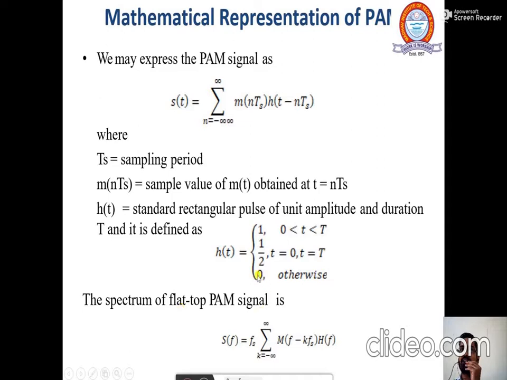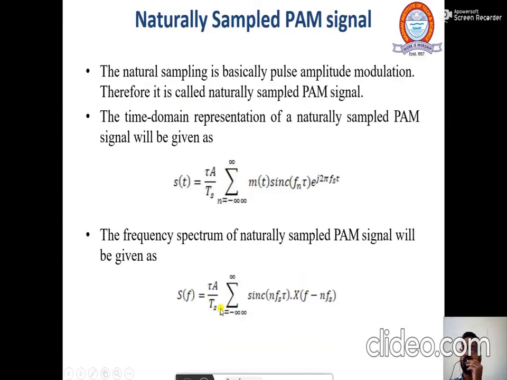Ht will have a value of 1 when the time interval is less than t, and when the time interval is equal to 0 and equal to t, its value would be 1 by 2, and it would be 0 elsewhere. When we determine the spectrum of this flat pulse amplitude modulation signal, by the duality property, S(f) equals Fs for minus k, for k equals minus infinity to infinity, M of f minus kfs and H of f. So this is the spectrum of a flat pulse amplitude modulated signal.